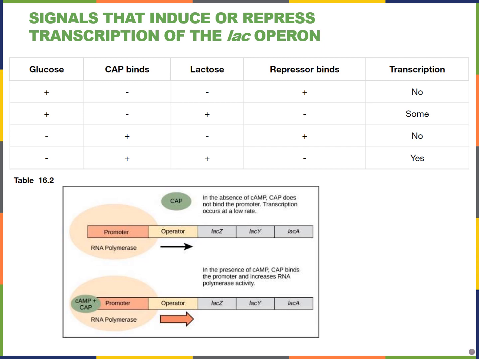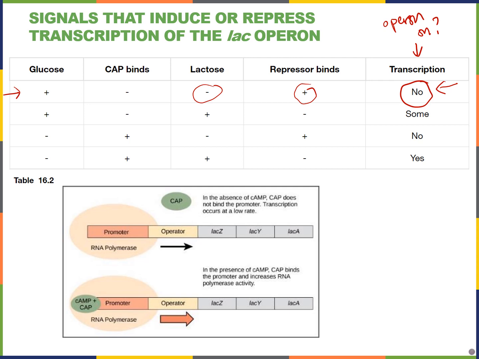And our book provides a table that tells us the conditions where you will be transcribing the lac operon. So for this last column, you can think of it as, is the operon on, yes or no? So if I look at the first row, if glucose is available, but CAP does not bind and there is no lactose, that means the repressor will be bound to the operator and you're not going to have transcription of the lactose operon genes. So that makes sense. If there's no lactose, why would I make enzymes to metabolize lactose?